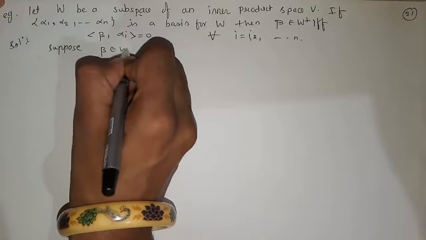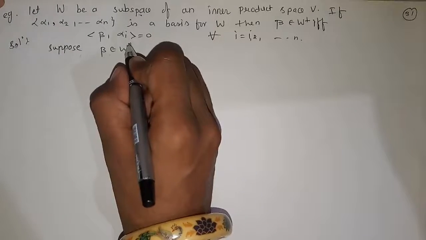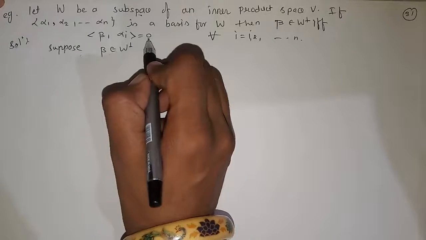Suppose beta belongs to W complement. Then we will prove that the inner product of beta and alpha i is 0.